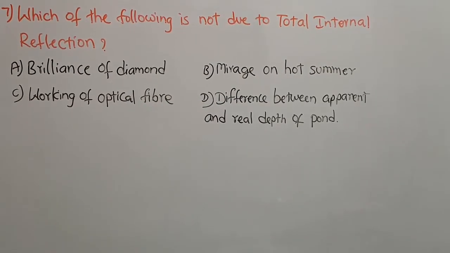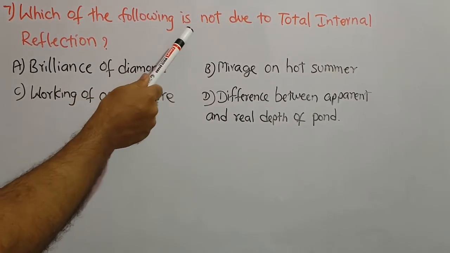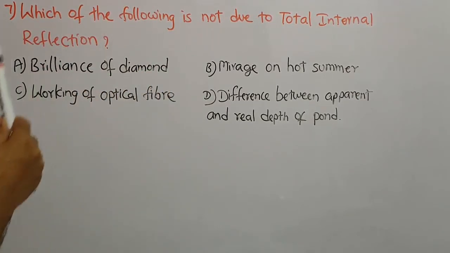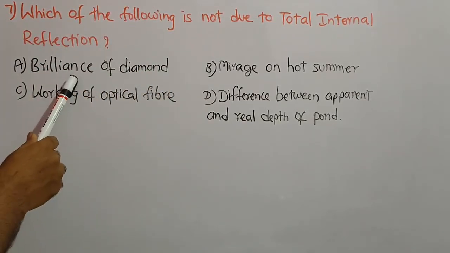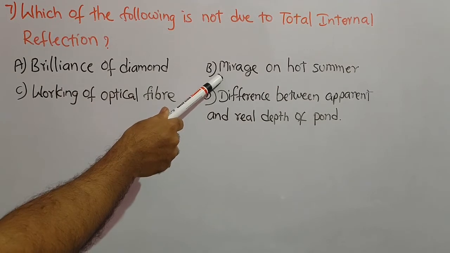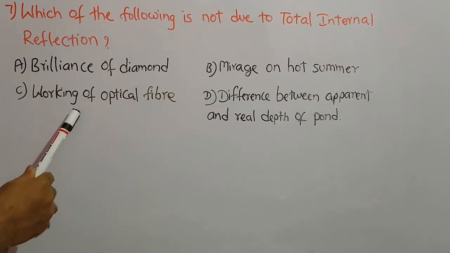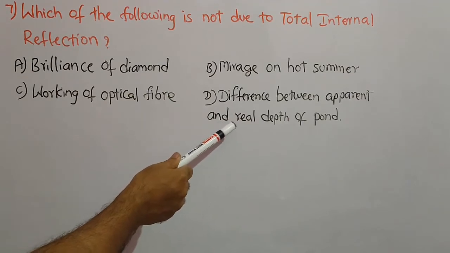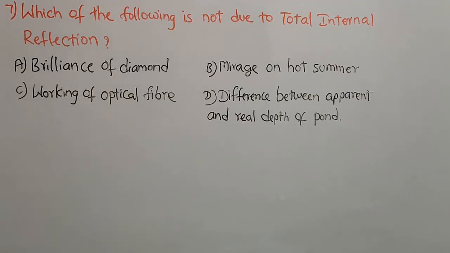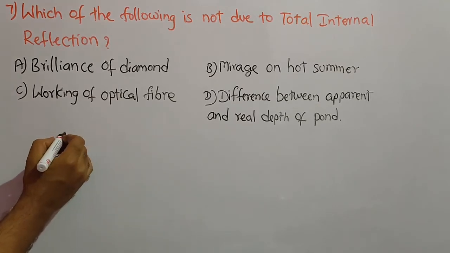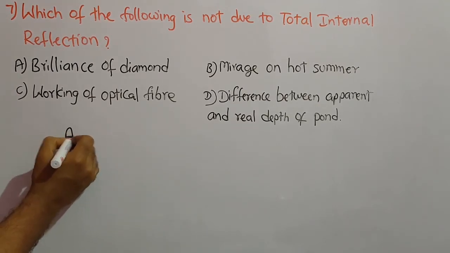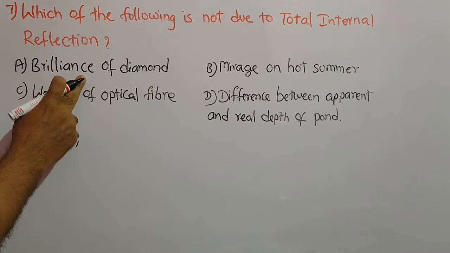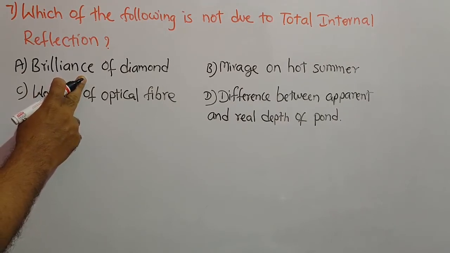Next question is, which of the following is not due to total internal reflection? Brilliance of diamond, mirage on hot summer, working of optical fiber, and difference between apparent and real depth of a pond. By seeing the options, we can identify that option A, brilliance of diamond, is because of total internal reflection.